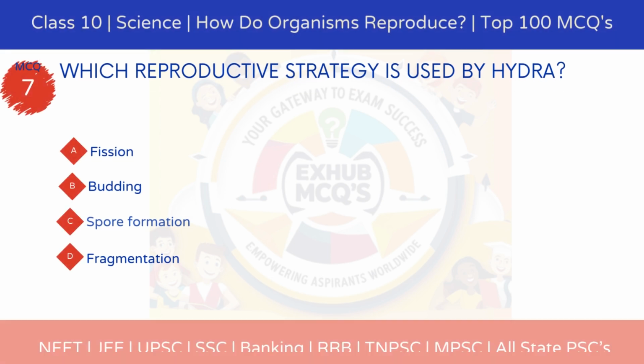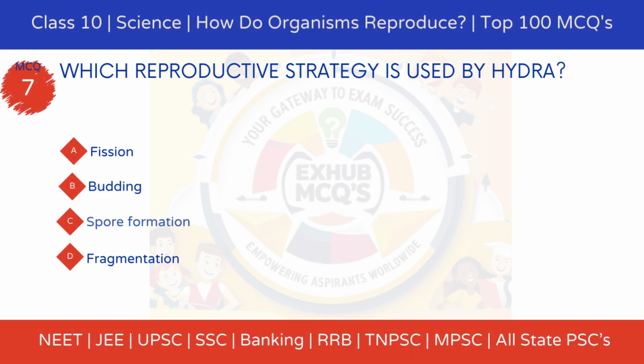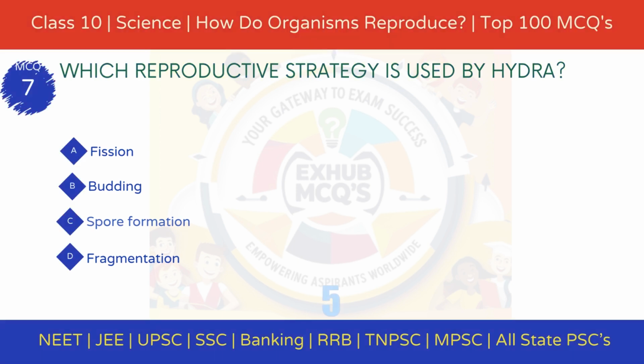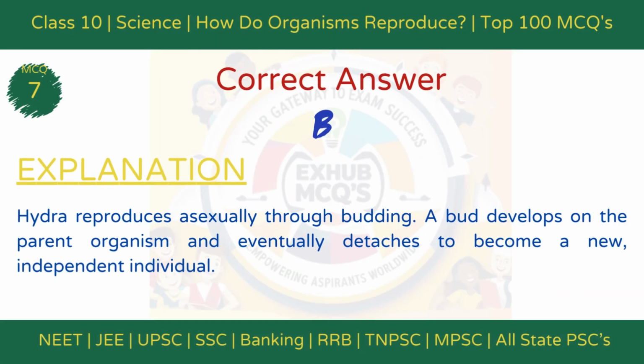MCQ 7. Which reproductive strategy is used by Hydra? Option A. Fission. Option B. Budding. Option C. Spore formation. Option D. Fragmentation. The correct answer is option B.